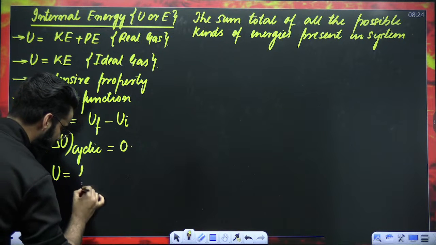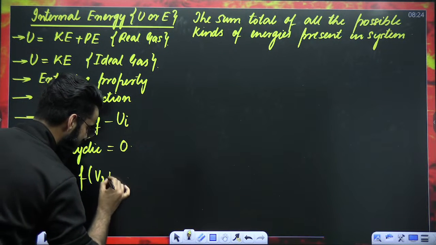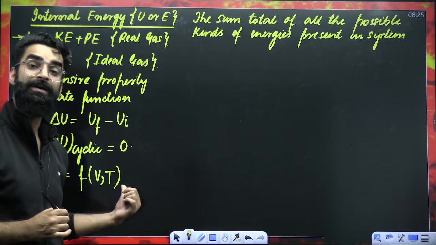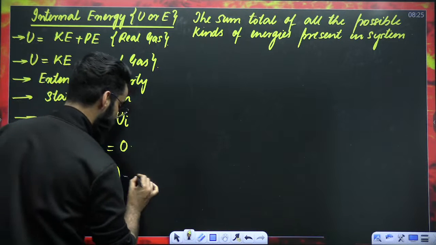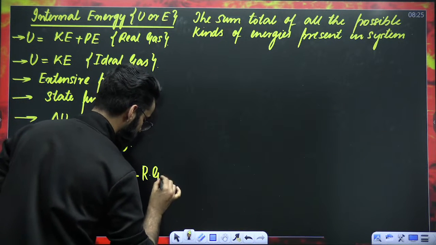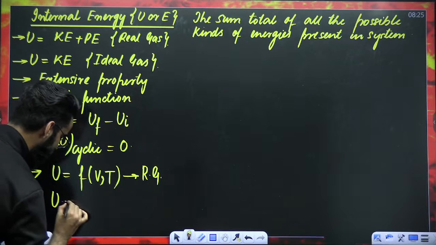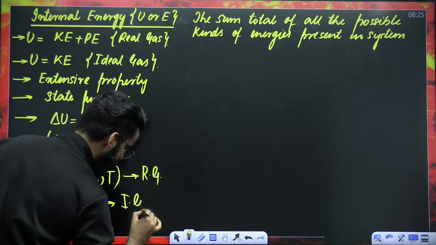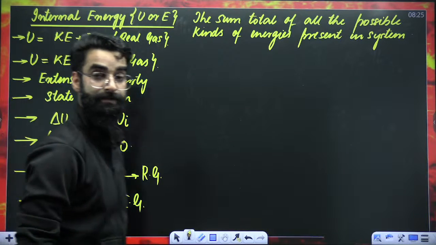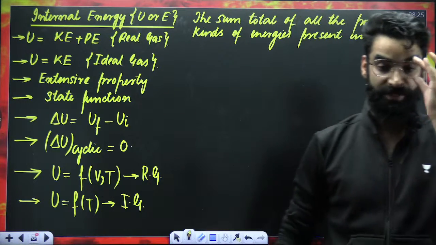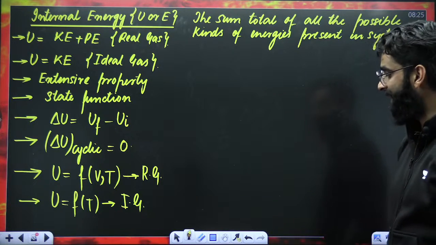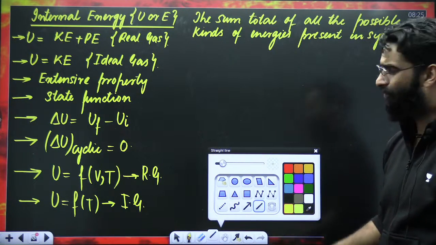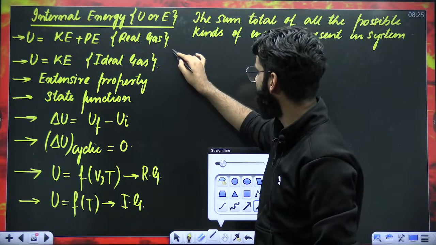One more thing. Internal energy is a function of volume and temperature. Internal energy depends on 2 parameters. Internal energy of the gas depends on volume as well as temperature. But for an ideal gas, internal energy only depends on temperature. Now, my dear students, here I have to teach you a bit of mathematics so that you can understand this internal energy in detail.